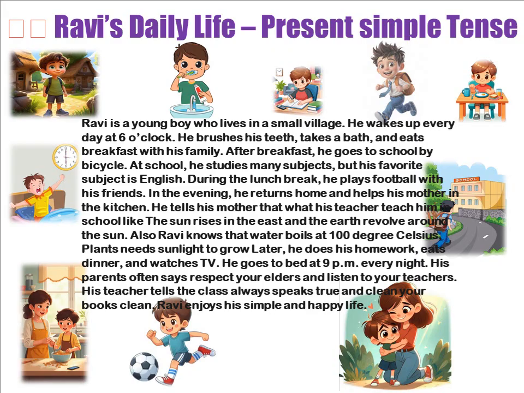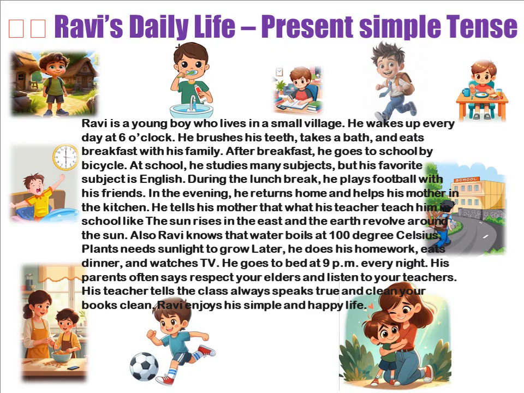The story also includes general truths and scientific facts, like the sun rises in the east, the earth moves around the sun, and water boils at 100 degrees Celsius. These are facts that never change, so we use the present simple tense to express them. The story also includes instructions or advice, such as, respect your elders and listen to your teachers, and always speak the truth and keep your books clean. These are general rules or guidance and are also written in the present simple.